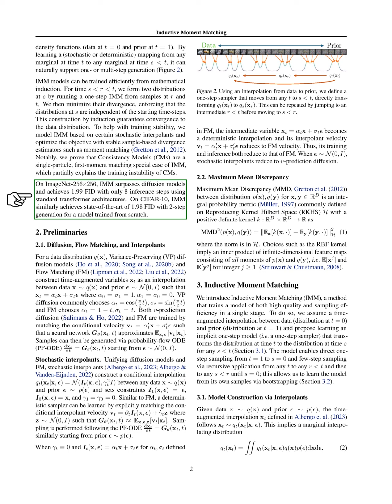Our results show that on the ImageNet dataset, IMM outperforms diffusion models, achieving a low Frechet inception distance, FID, with just 8 inference steps using standard transformer architectures. Similarly, on CIFAR-10, IMM reaches state-of-the-art performance with a low FID using a 2-step generation process from a model trained from scratch. Next, we cover the basics of diffusion, flow matching, and interpolants.